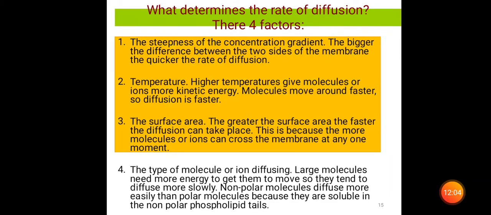And the last point is the type of molecule, whether it is a polar molecule, a non-polar molecule, an ion, or a large molecule. If it is a large molecule, it needs more energy to move, so it tends to diffuse more slowly.